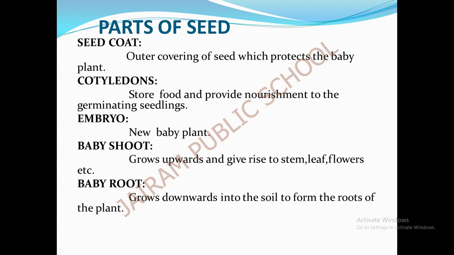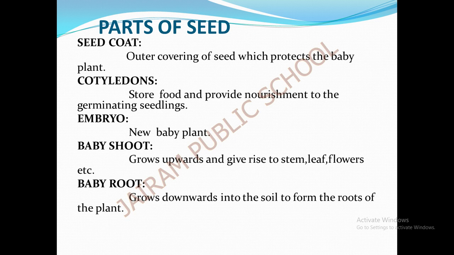And the next is the cotyledons. I already said that based on the types of cotyledons there are two types of seeds, monocot and dicot. Now, the cotyledon is the place to store food and provide nourishment to the germinating seedlings. In the cotyledons the food and energy are stored and provided to the germinating plant. That is the work of the cotyledons.